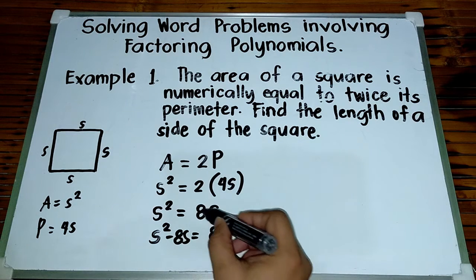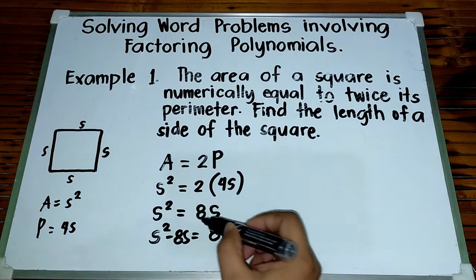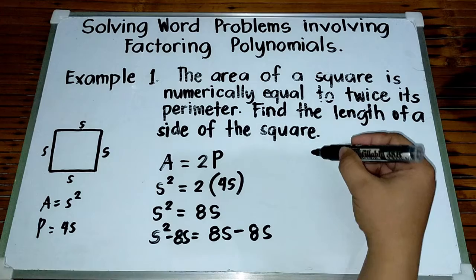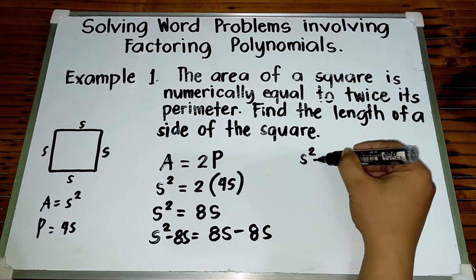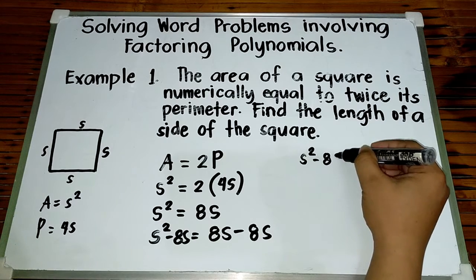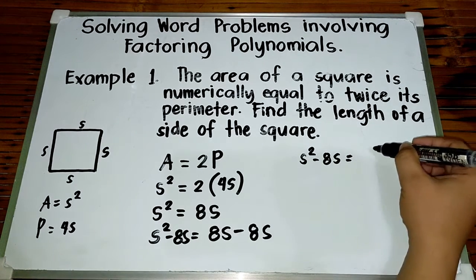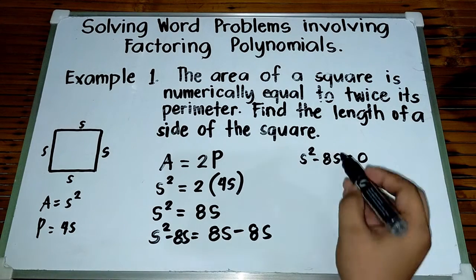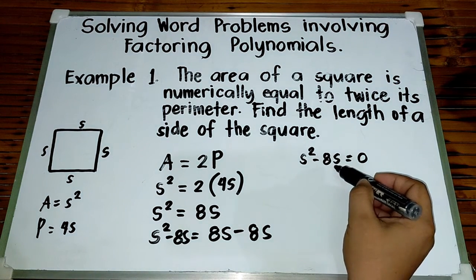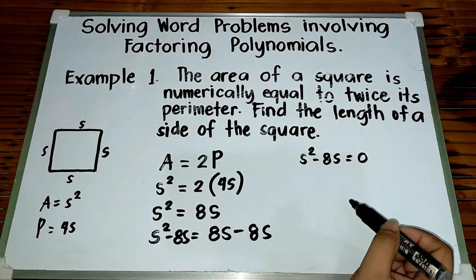Okay? Or simply transpose positive 8S to the left side. Next, this is S squared minus 8S is equal to 0. So, we have this equation, S squared minus 8S is equal to 0.